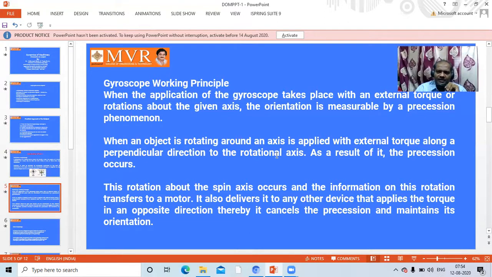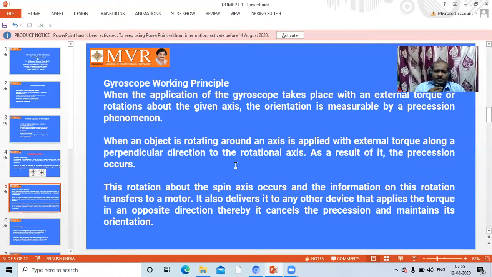Precession is nothing but our spin axis. When the object is rotating at a certain speed, the axis will be at one point, and at another speed, the axis will be at another point. So it depends upon the rotation of the object, and by that we change the axis. Next, rotation about the spin axis occurs, and information on this rotation transfers to a motor. It also delivers it to any other device that applies the torque in the opposite direction, thereby cancelling the precession and maintaining its orientation.